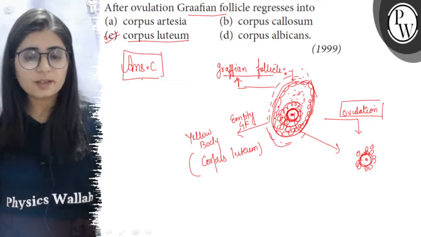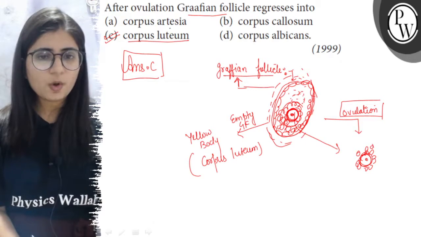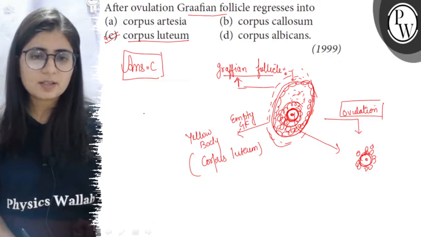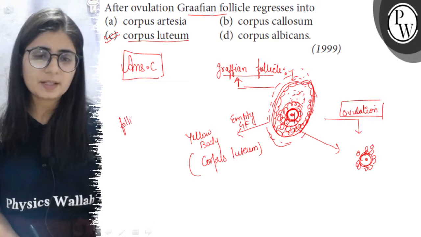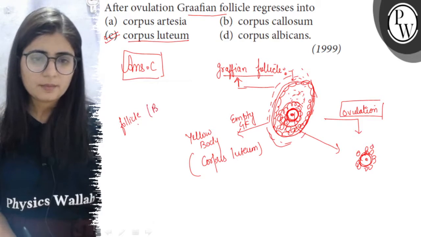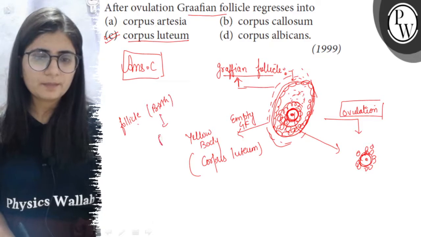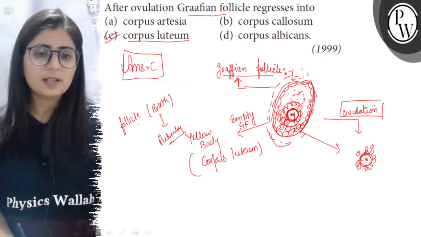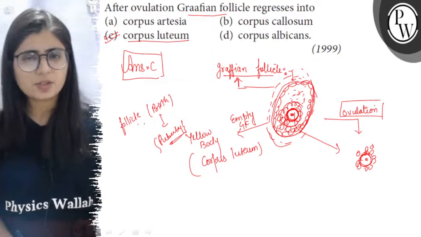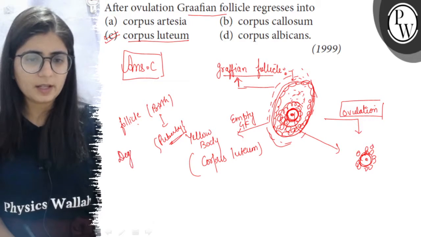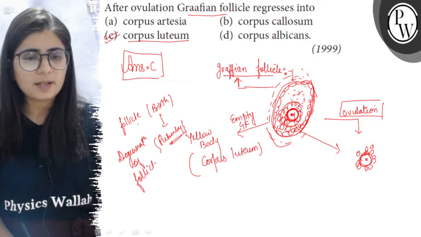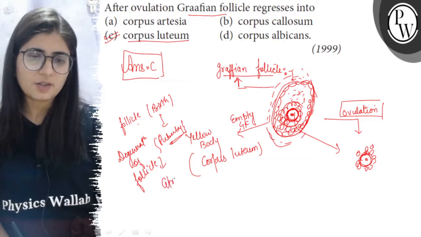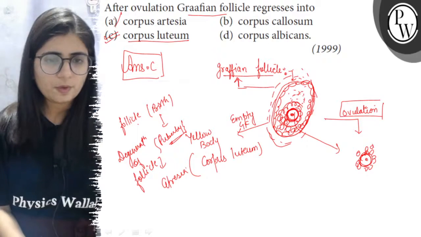Now if we look at the other three options as well, the first is corpus atretica. Atresia is degeneration. When the female is born, a large number of follicles are present in the ovary, but from birth to puberty a large number of these follicles degenerate. So the degeneration of follicles is known as corpus atretica or follicular atresia. So this is not related to ovulation.